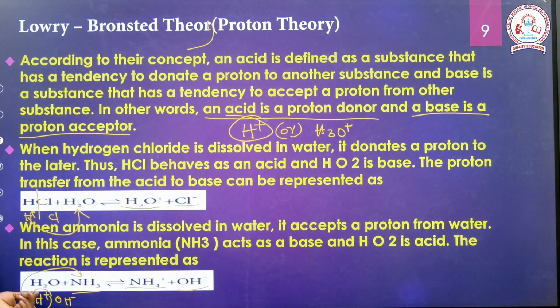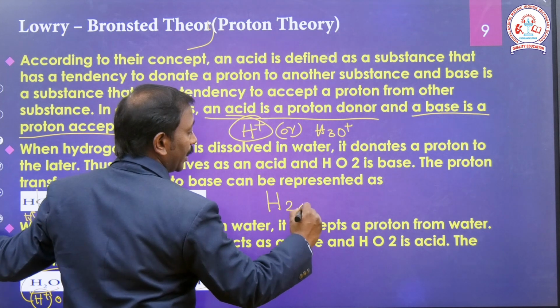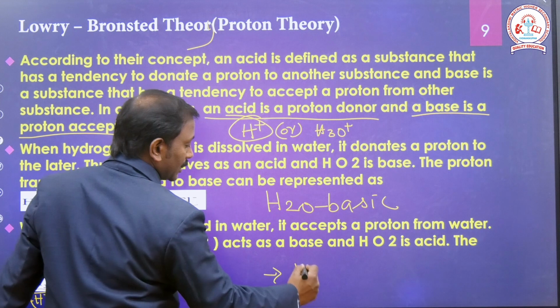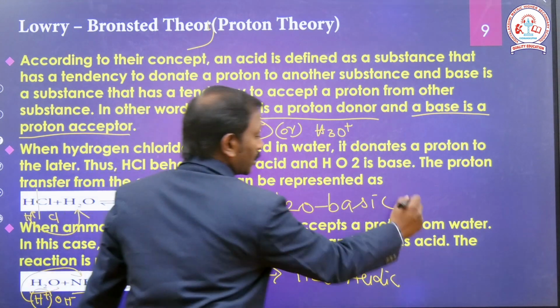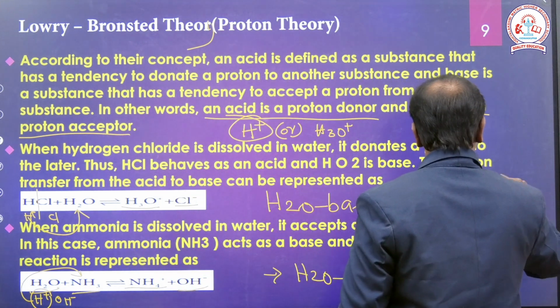Next, you see ammonia. The water molecule can split into H plus and OH minus. Ammonia accepts the hydrogen H plus ions from the water molecule. So here the water molecule is the proton donor, and ammonia is the proton acceptor. In the first reaction, H2O is basic in nature. In the second reaction, H2O is acidic in nature. From these two conditions, the water molecule H2O is amphoteric in nature.